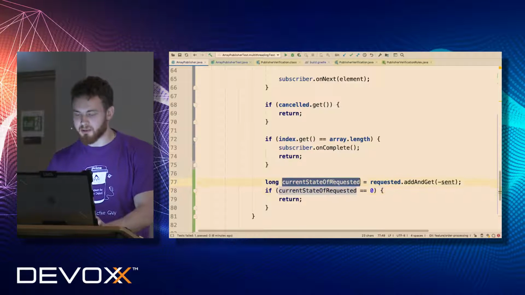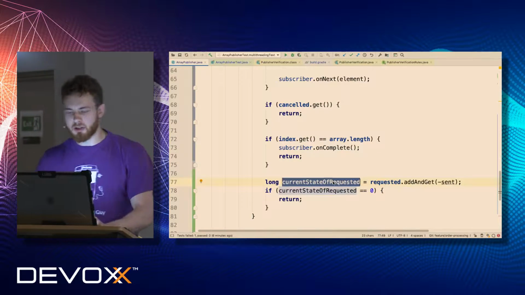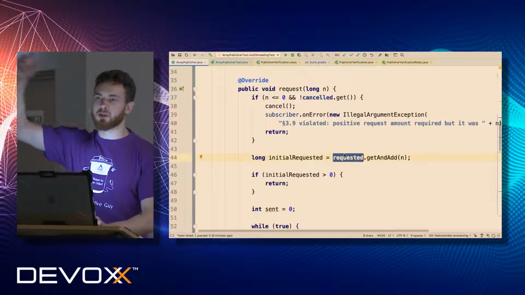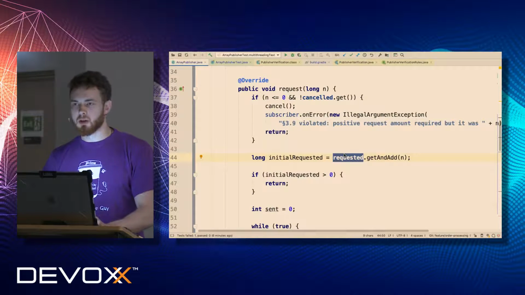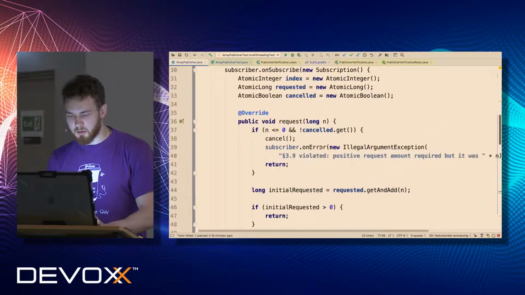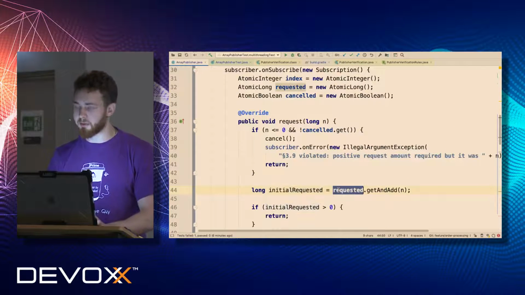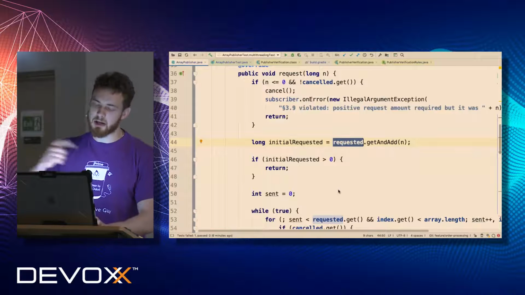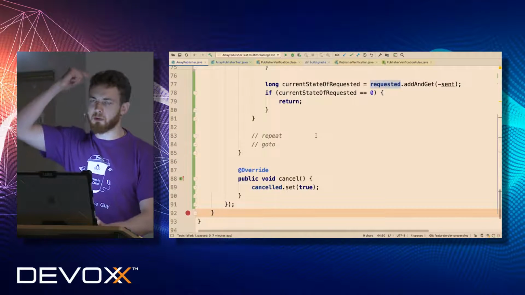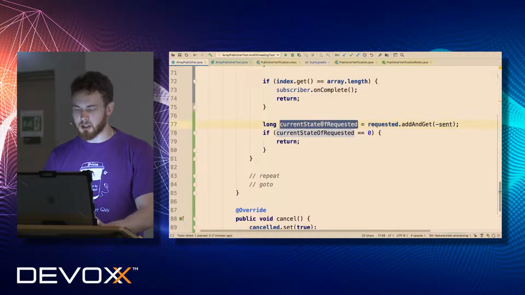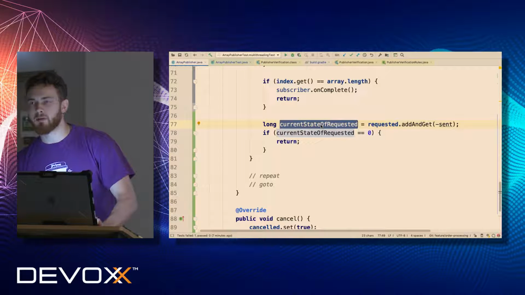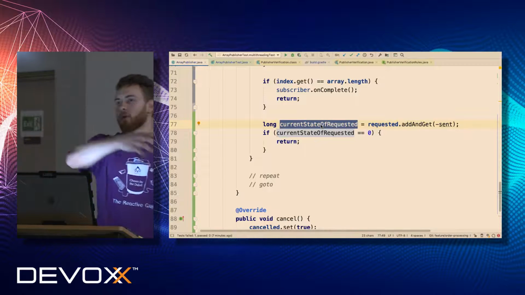So if he's fastest, he will do that action first, and these changes will be available for the thread which is doing that afterwards. So if the current state is 0, this current state 0 will be the same for this guy as well, which means the other will exit and this will continue execution. Otherwise, the previous one is faster and this one is the loser. He will see that there are a few more elements to deliver, so I have to do work for another thread.